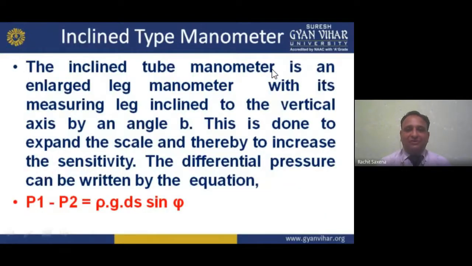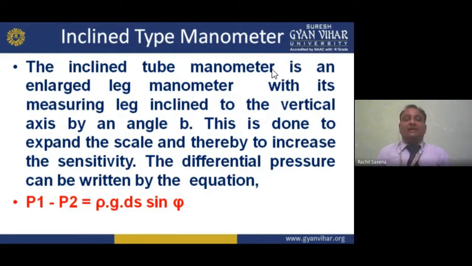Now moving forward, the type of manometer given here is the inclined type manometer. Some inclination is there, so it is known as an inclined type manometer.